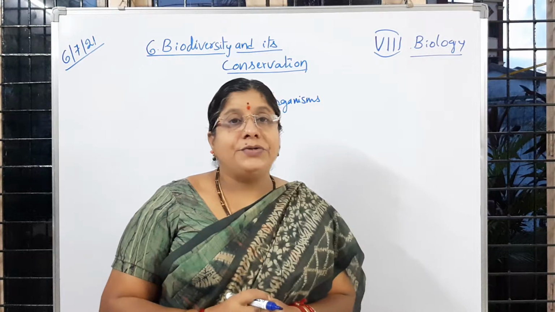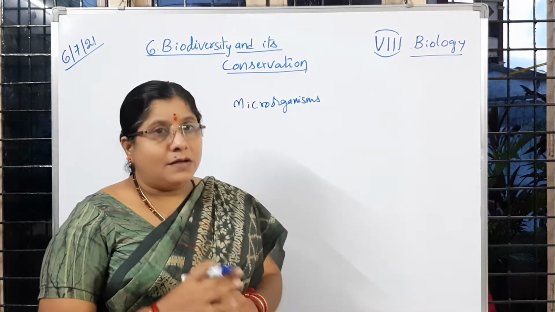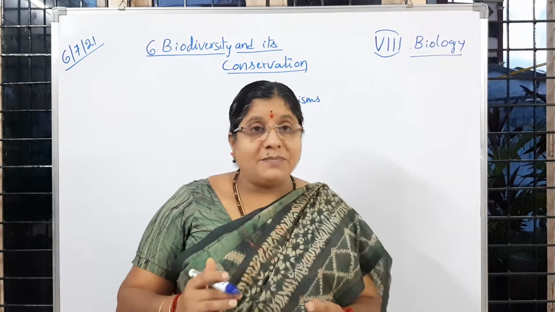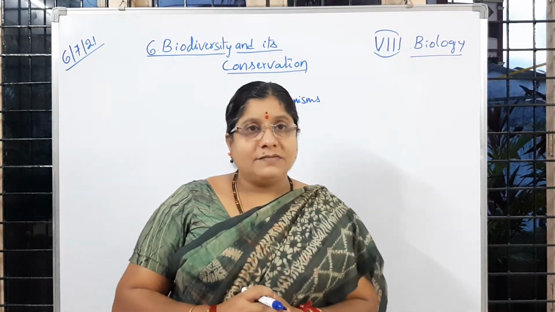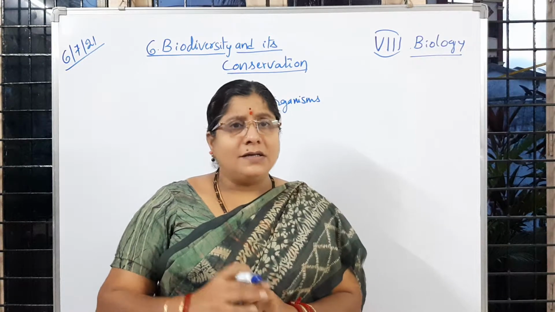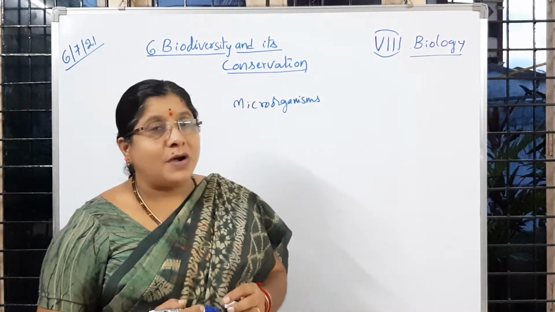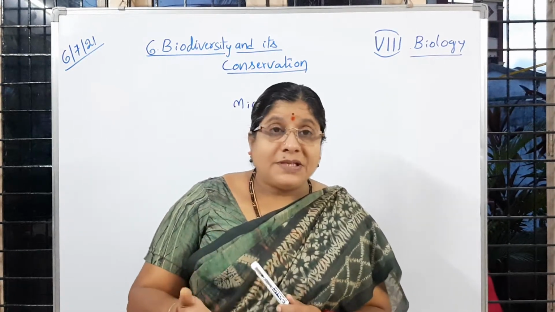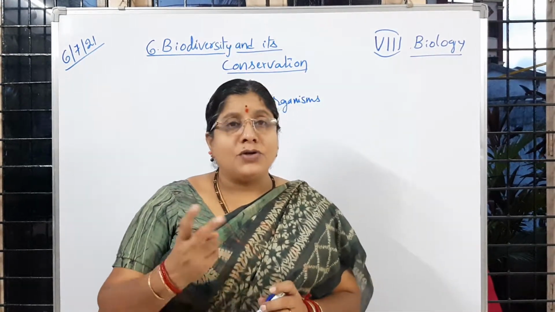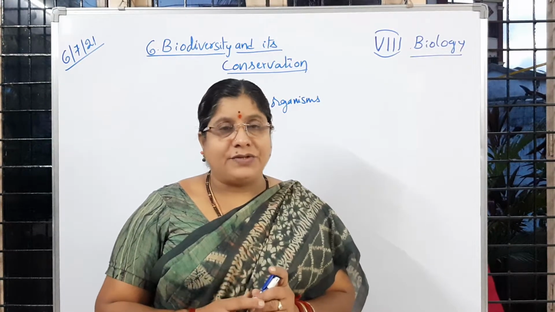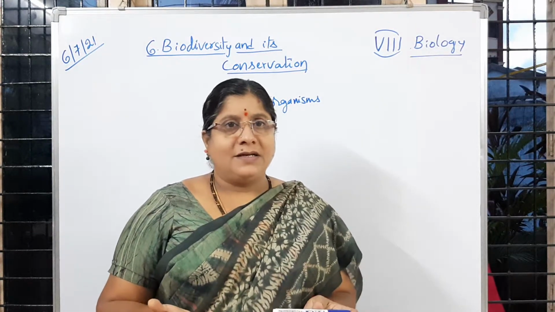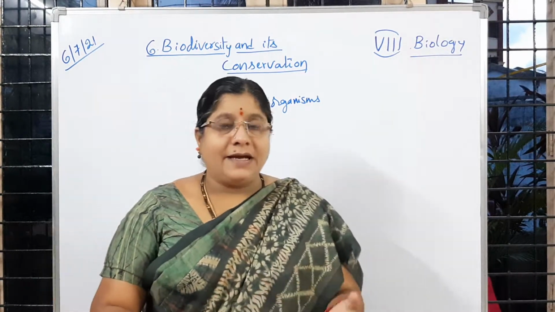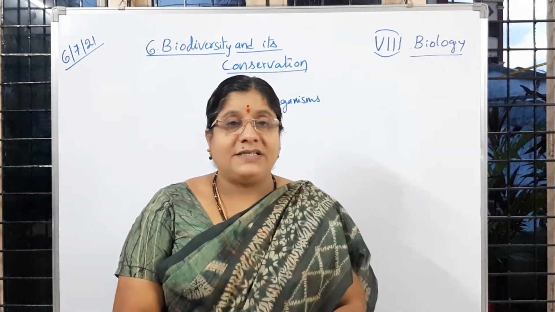So there also we are going to observe some varieties. Is it not? So differences we are observing, variations we are observing. Variations means what? Differences which we observe among the organisms. Is it clear? Then, if you observe the plants, rose plants, if you take 2 rose plants. Okay, rose plants. So what changes you can observe there? So if I give you plants like examples, rose plants only, just now I said.